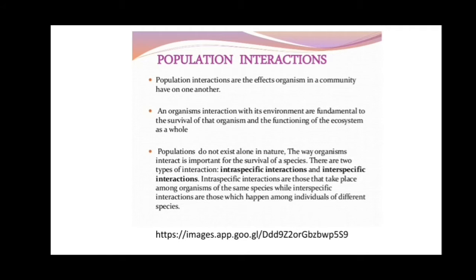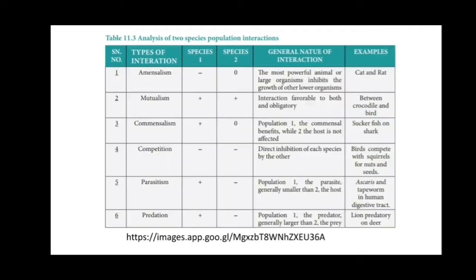There are two types of interaction: intraspecific interaction and interspecific interaction. Intraspecific interactions are those that take place among organisms of the same species, while interspecific interactions are those that happen among individuals of different species, as we know. Again, this chart shows the analysis of two-species population interaction.